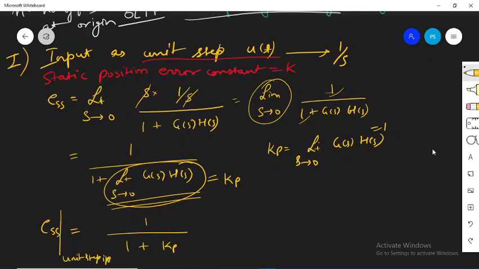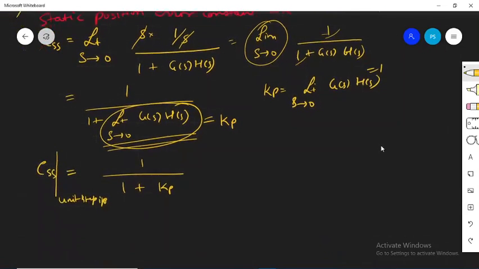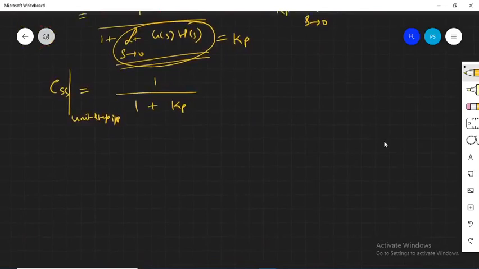Now till now we have not considered what the type of the system is. We have just taken G(s)H(s), applied the unit step input, and used the formula, and we did not consider what kind of system it is. So let me describe next the type of any system. We will take first of all the type of the system as 0. So we are going to take a type 0 system.